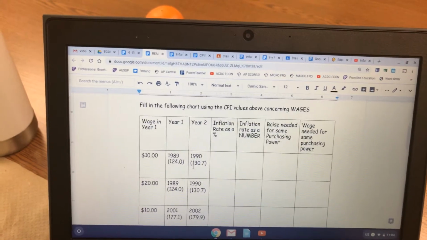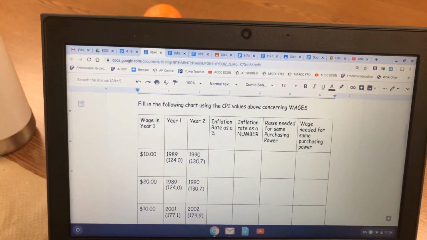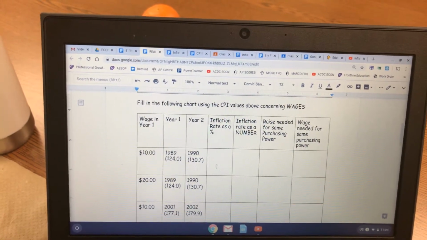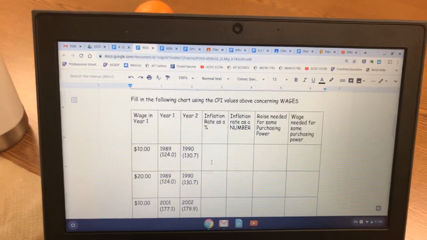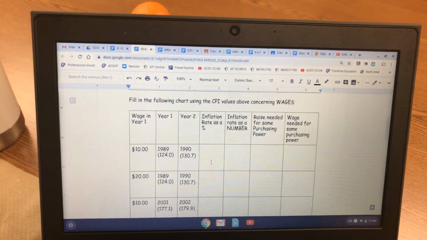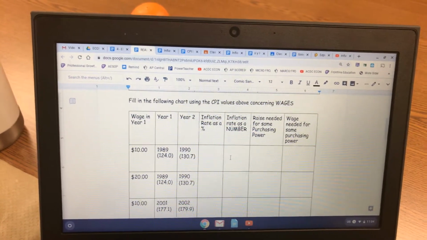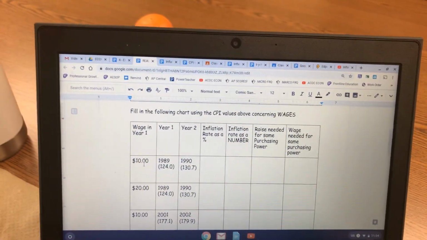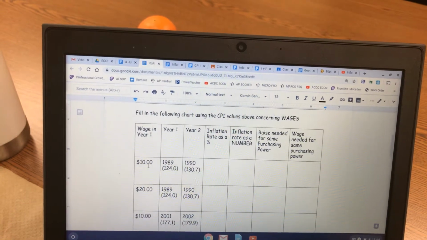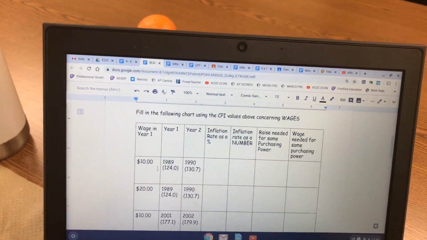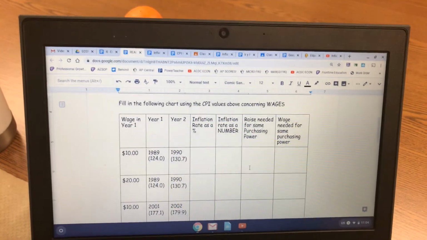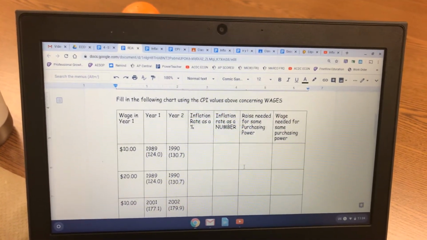Let's say this rate here is roughly about 5%. If you figure that out, that's going to be about 5%. So 5% as a number is 0.05. Now, let's say you had a wage of $10 in year one, in 1989. You're going to need to get a raise. If you don't get a raise, you actually lost money according to inflation. Well, how much is that going to have to go up?